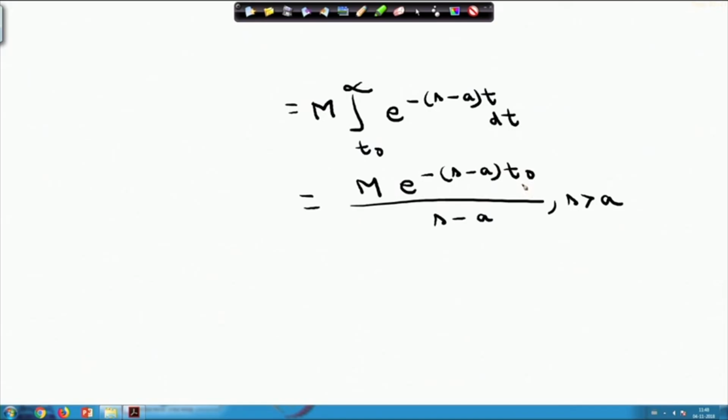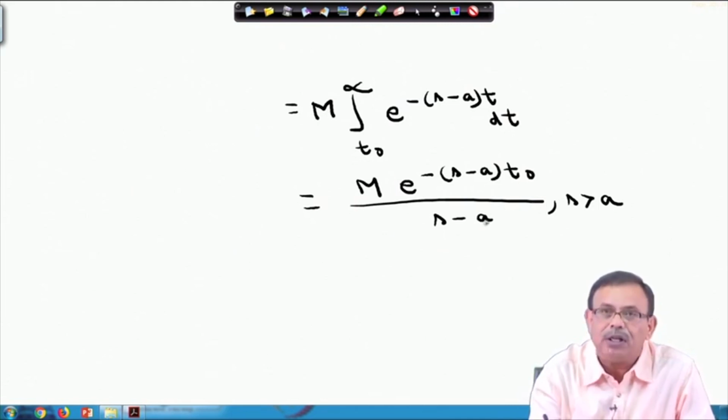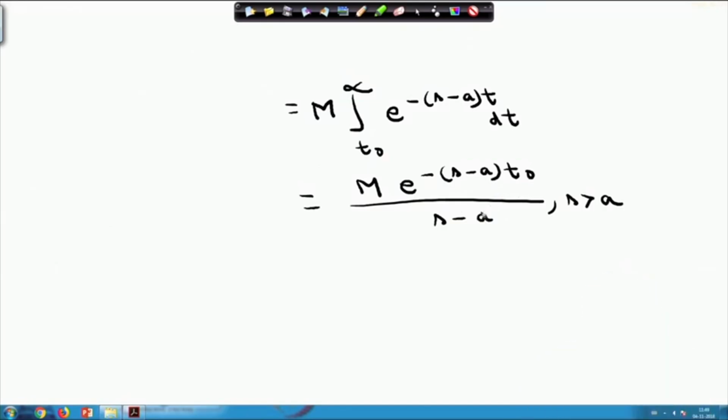Hence I can say that this integral from t0 to infinity of e^(-st) f(t) dt exists, because ultimately I am showing that I can make it as small as possible as t0 approaches infinity.